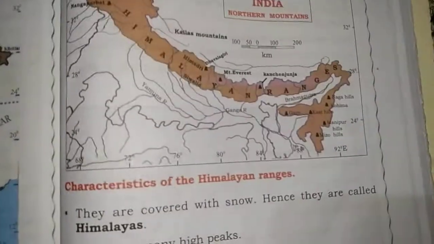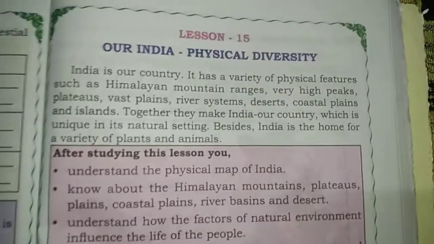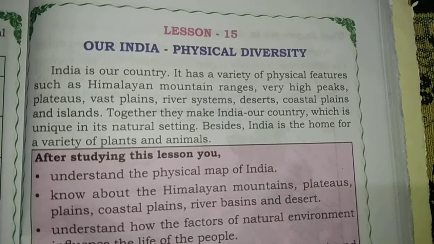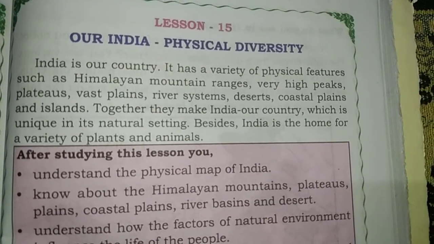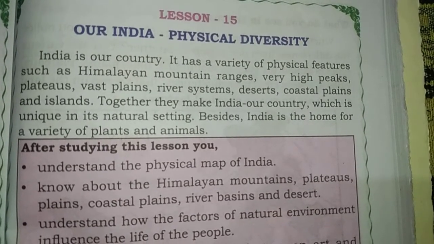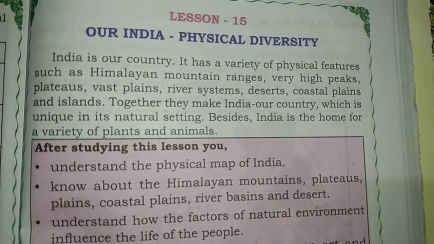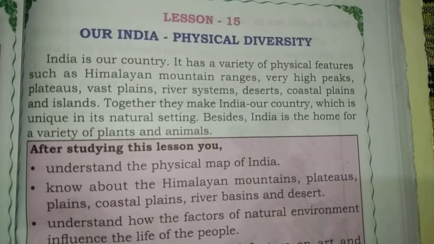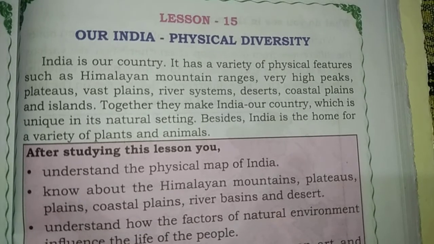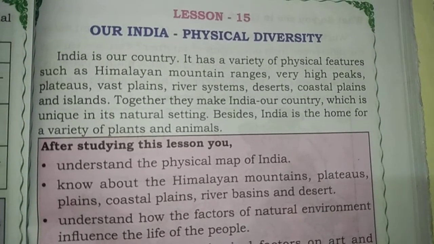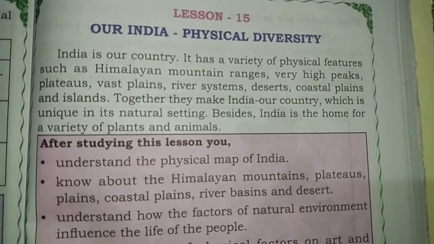Before going to discuss all these things, let us recall what we discussed in the last class. India is our country. It has a variety of physical features such as Himalayan mountain ranges, very high peaks, plateaus, vast plains, river systems, deserts, coastal plains, and islands. Together they make India, our country, unique in its natural setting. Besides, India is the home for a variety of plants and animals.